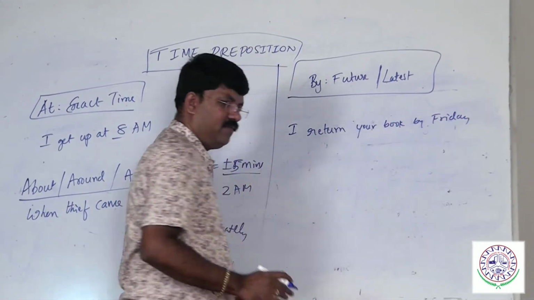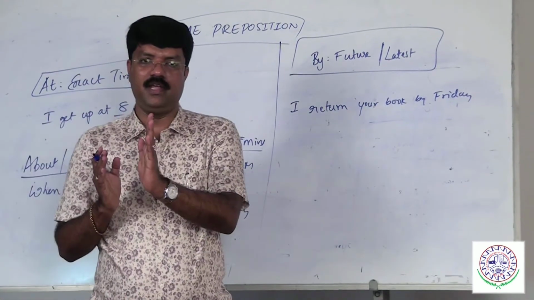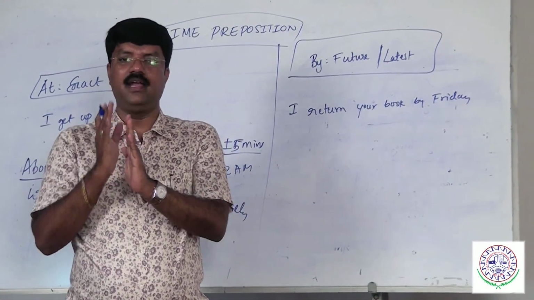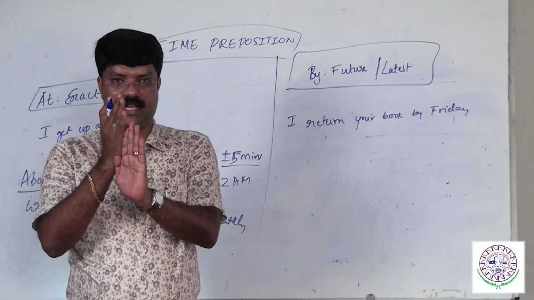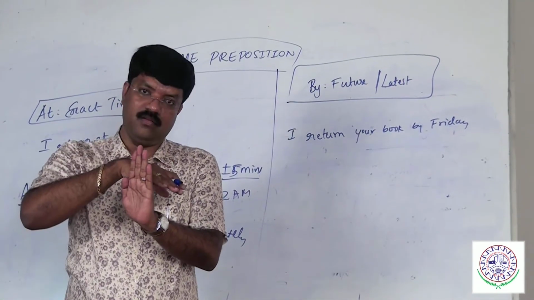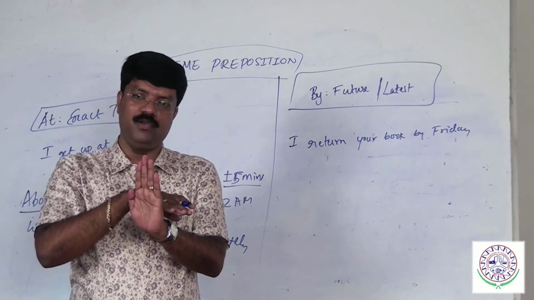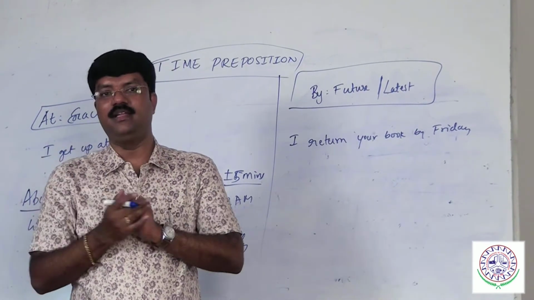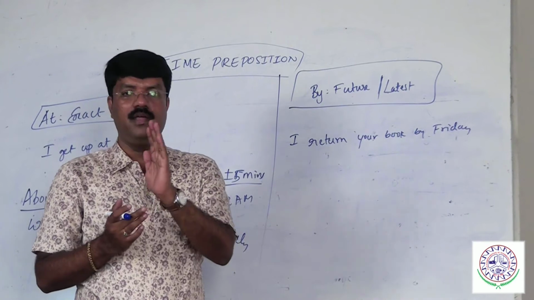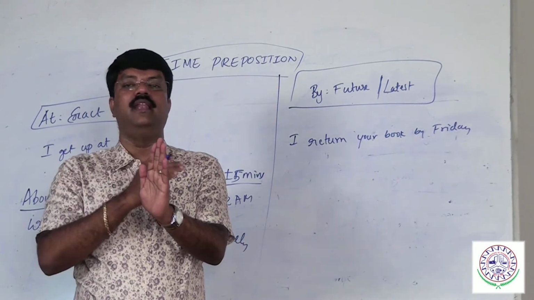Friday is the last day. Monday, Tuesday, Wednesday, Thursday, Friday. If I say I will return your book by Friday, it means Friday is the last day, or before that, maybe Thursday, Wednesday or Tuesday. Not after that. That is called by.